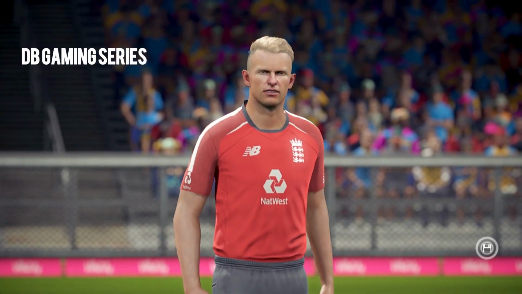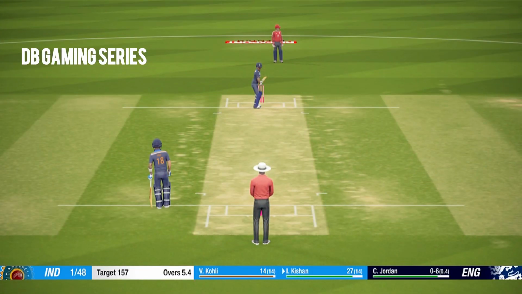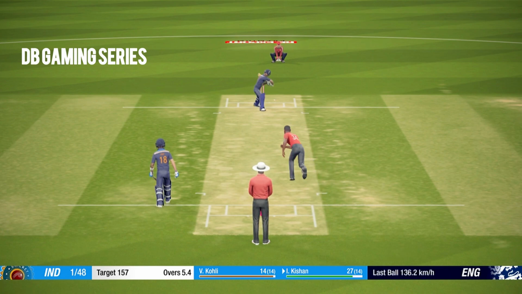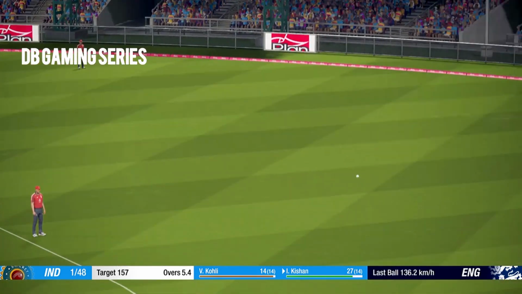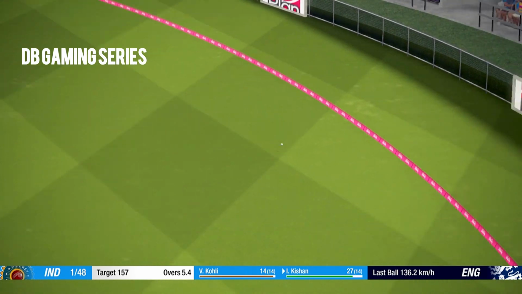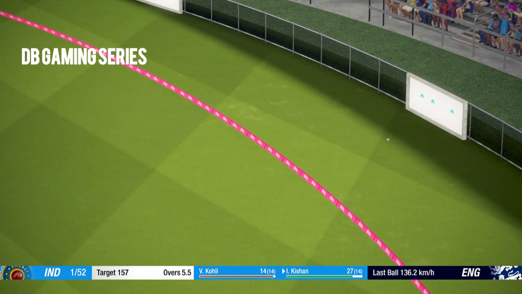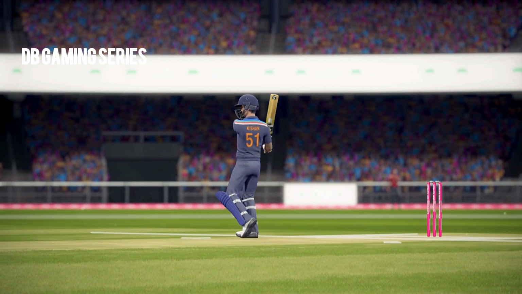So, England bowling a couple of dot deliveries. Virat Kohli, I think, wants to get on strike, but with the way Ishan Kishan is hitting the ball, he is playing superbly well out there. A much required boundary here, and he finally gets it. Ishan Kishan goes over the fielder for 4 runs as he moves to 31. Brilliant shot by Ishan Kishan.